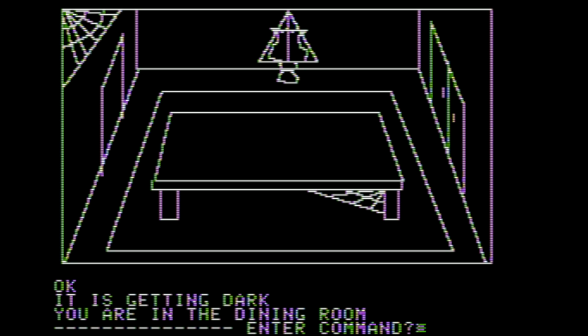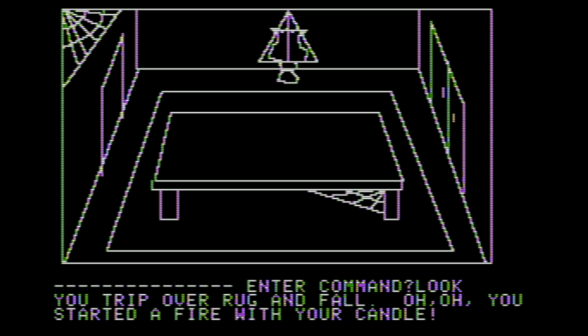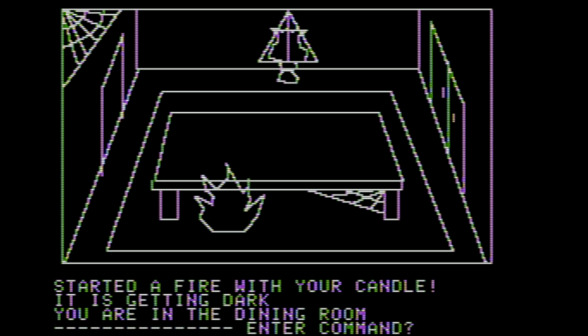Okay, it is getting dark, but we can see. Then we want to type in the word look. Just look by itself. This is one of those tricky ones. You trip over a rug and fall. Oh, you started a fire with your candle. It is getting dark. You're in the dining room. How is it getting dark if there's a fire in front of me? All right, they must be outside.